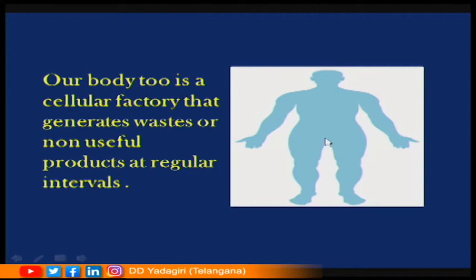Some metabolic activities build our body material and some break down materials to release energy. The first one is called anabolism, the latter one is called catabolism. Both anabolism and catabolism together are called metabolism. Some of the products are harmful or toxic materials which need to be eliminated soon after their production from the body.